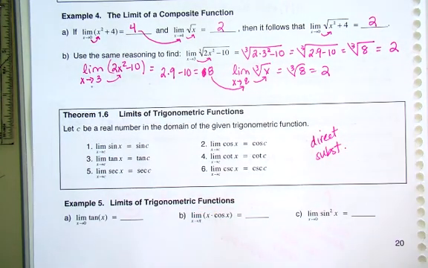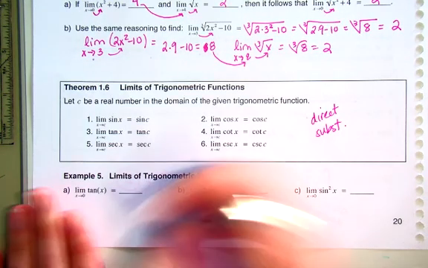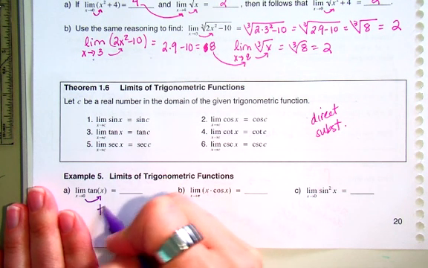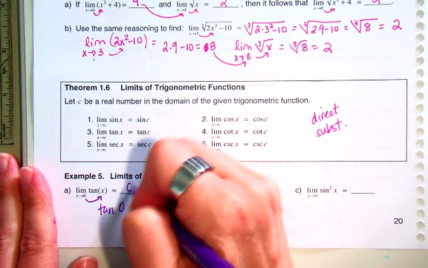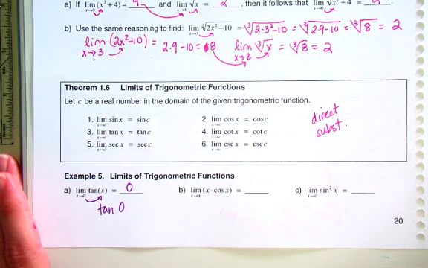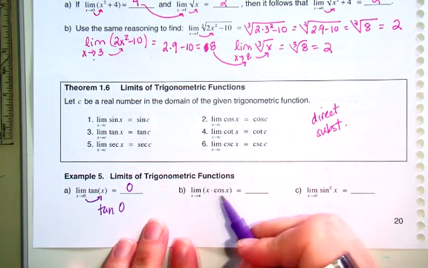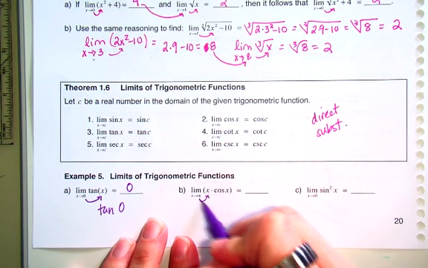So let's try that first one. Limit as x approaches 0 of tangent of x. Well, let's plug it in. What's the tangent of 0? Tangent of 0. Ooh, we got to get our unit circles out again. It is just 0. We're good. Think about your graph.